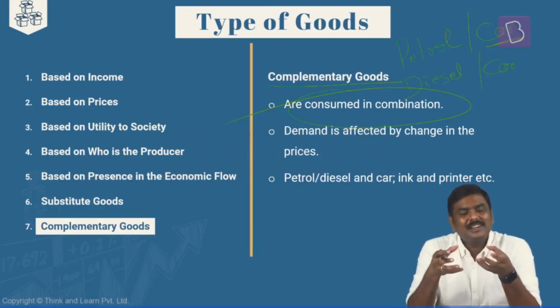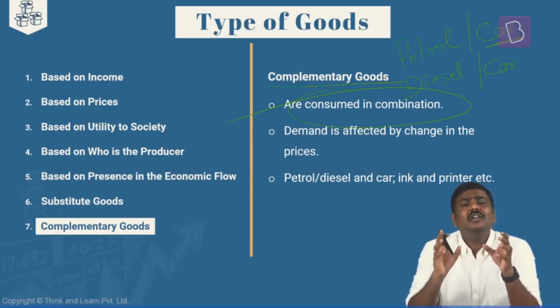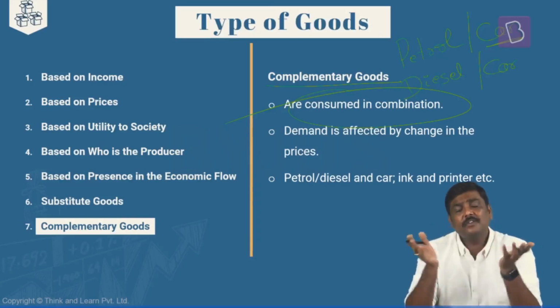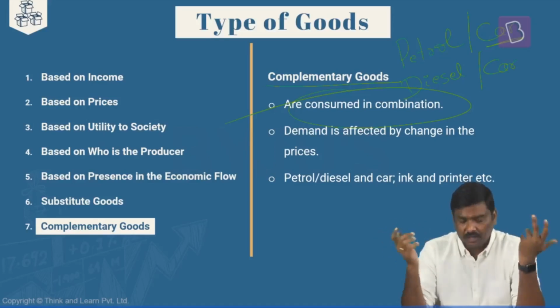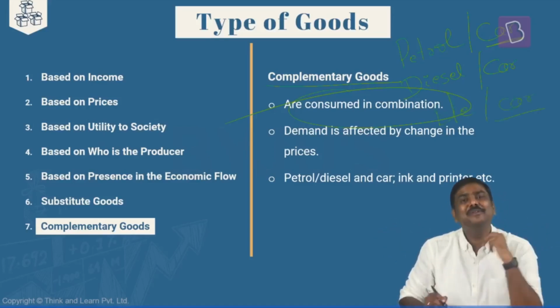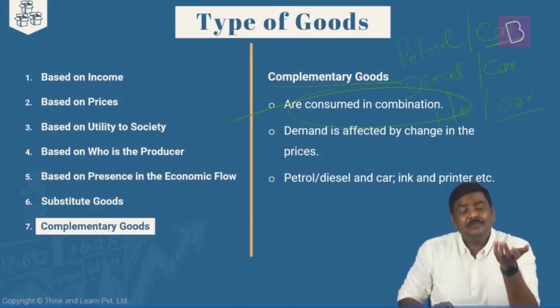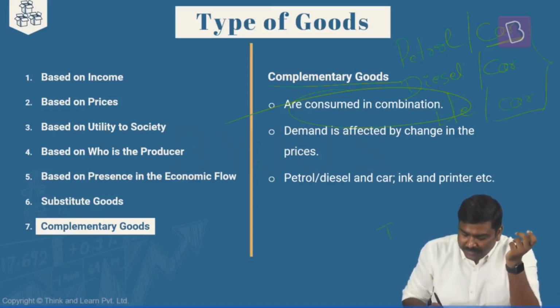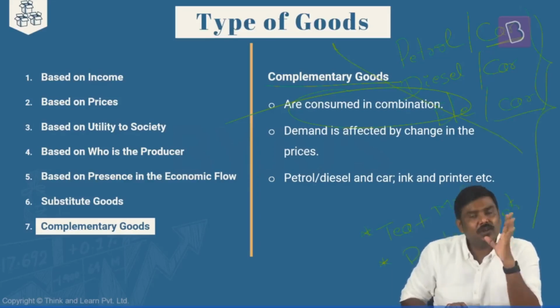So when you purchase a car without fueling it or without refueling it, you cannot use this particular car. Some of you will say, sir, what if it is an electric car? Then electricity and a car will be complementary goods, right? Or for that matter, another example, tea and milk. Third example, the printer and ink. All these are examples of complementary goods.